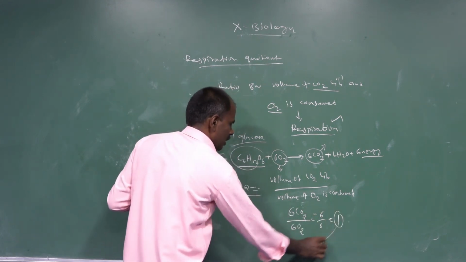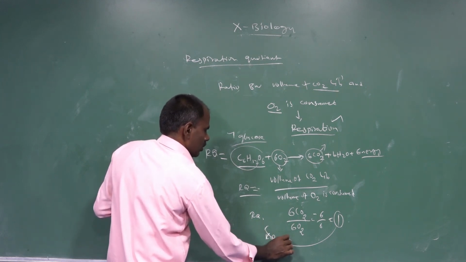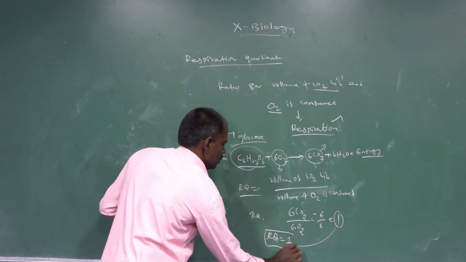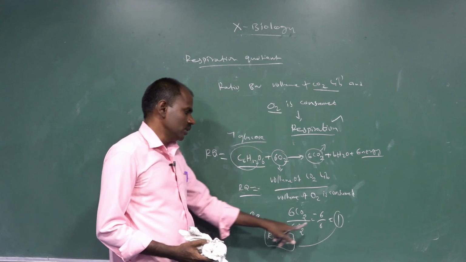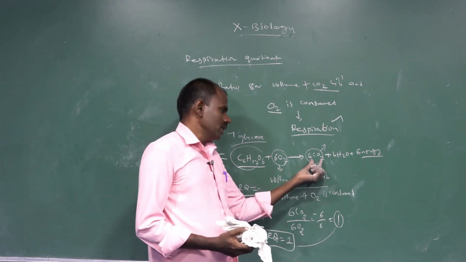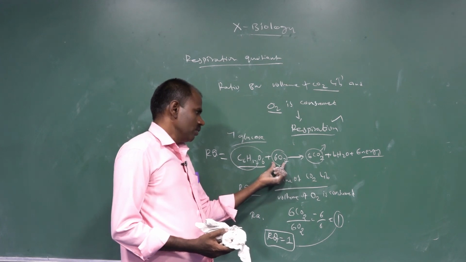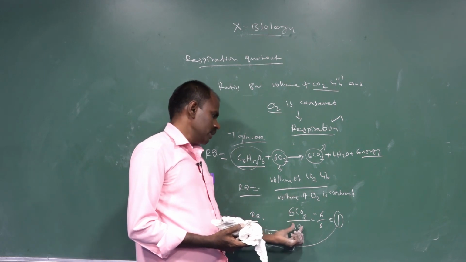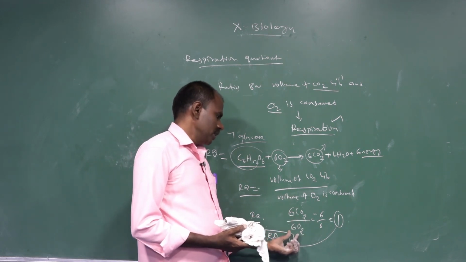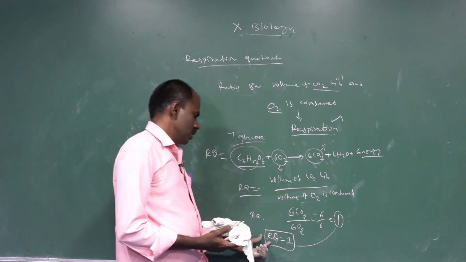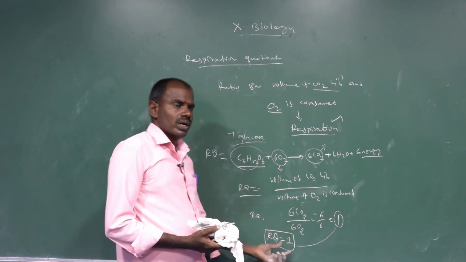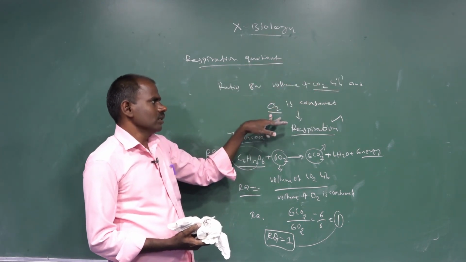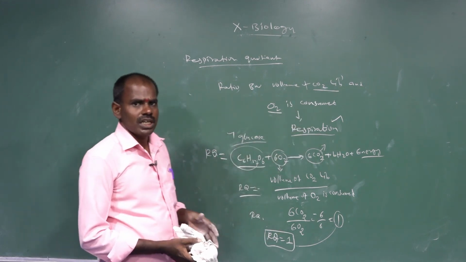So the respiration quotient of glucose is 1. What is respiration quotient? The ratio between the volume of carbon dioxide liberated and oxygen consumed during respiration.